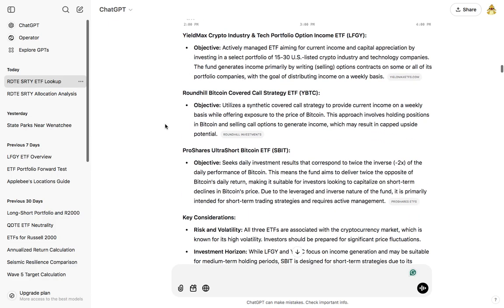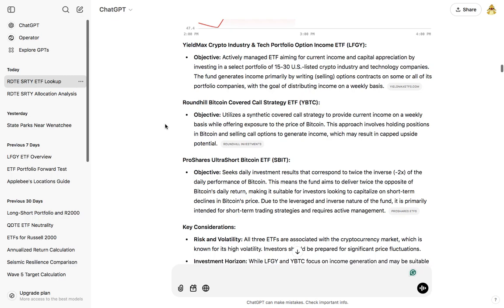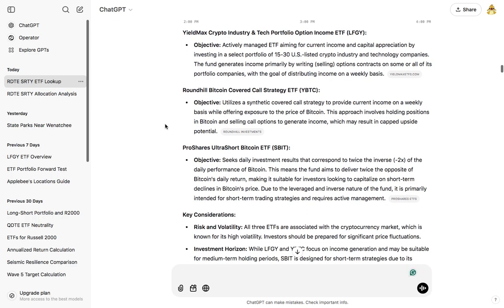I made sure once again that it had the right ETFs. And it said the objectives for each of them. LFGY is an actively managed ETF aiming for current income and capital appreciation by investing in a portfolio of 15 to 30 U.S.